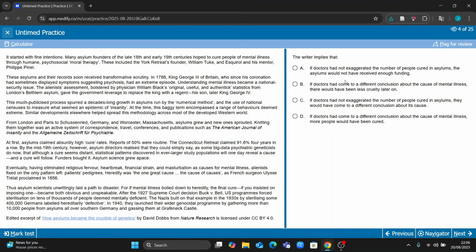Do you see? But also, like I said, the order in which you do them matters as well. So a question like this, for example, says the writer implies that. So here, this is probably going to be to do with the whole general idea of the passage. And obviously, like I said, if this was question 1, I definitely would have skipped it.